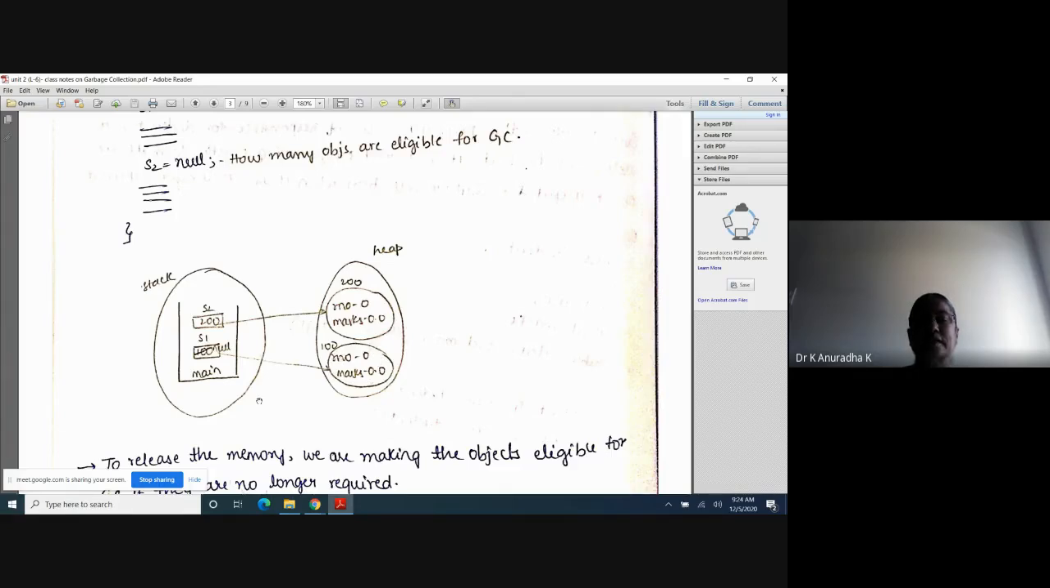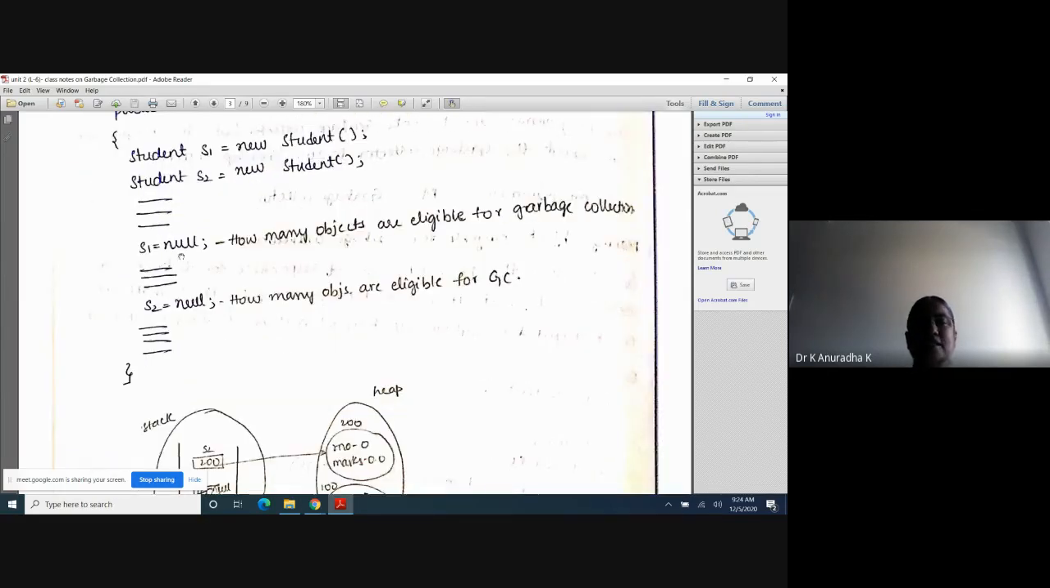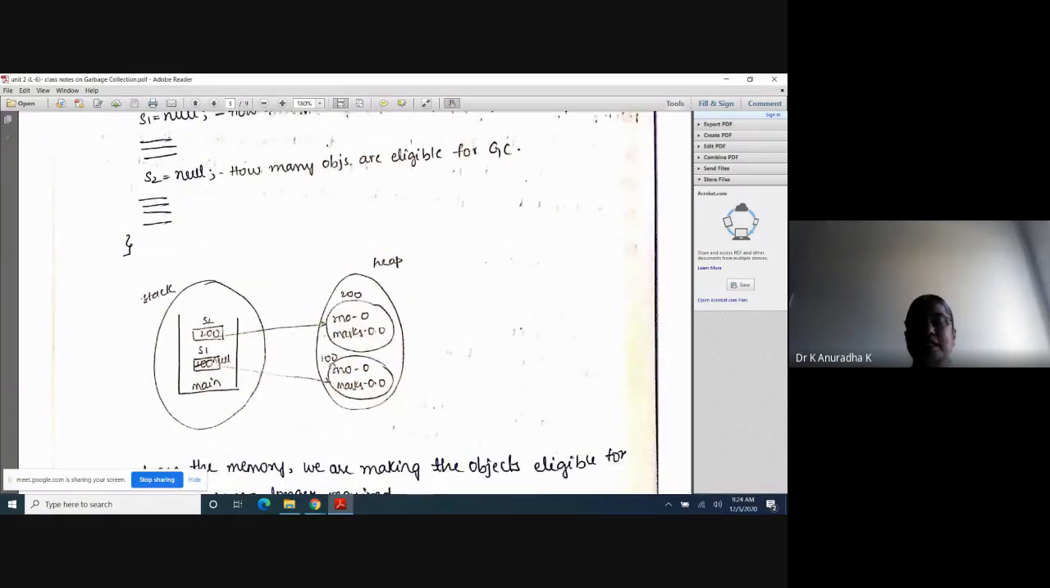Put a cross mark here when you write the notes. This object is called a useless object. Already explained, only the garbage collector will destroy useless objects. So now the question is, after assigning null to S1, how many objects are eligible for garbage collection after this statement is executed? You can easily say only one object is eligible for garbage collection, because it is the useless object.